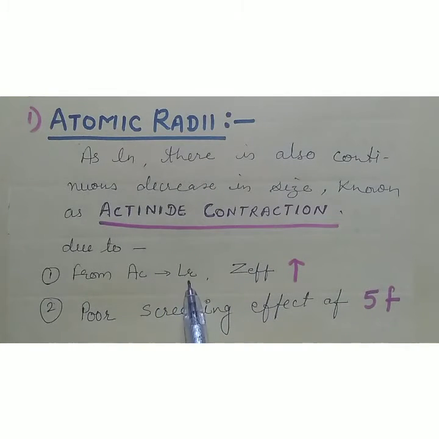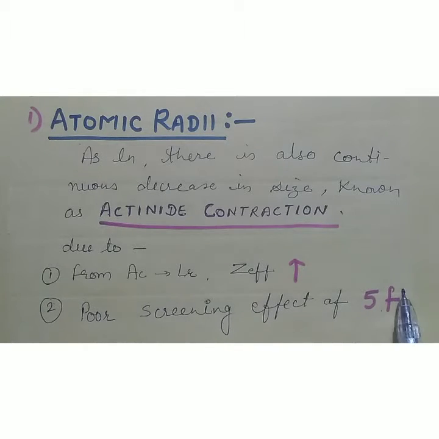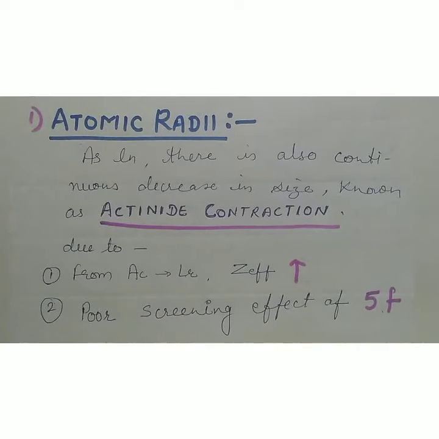From actinium to lawrencium, Z effective increases so size decreases, and there is a very poor screening effect of 5f orbitals, which does not affect the size of the element. So there is a continuous decrease in the atomic radii, known as actinide contraction, but it is greater than in lanthanides.